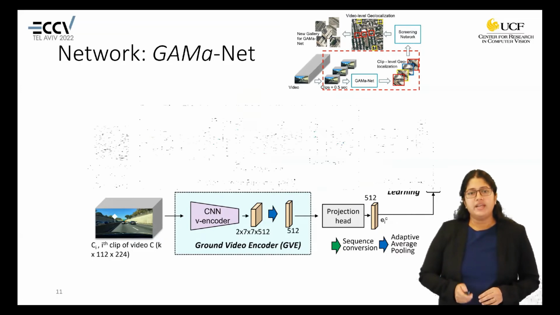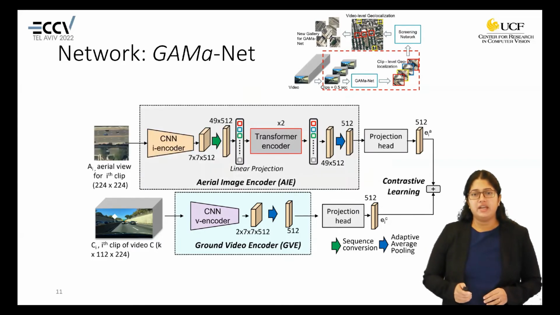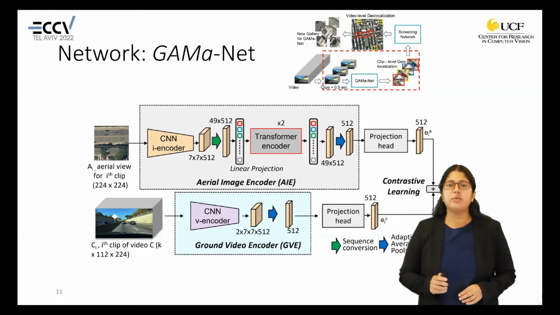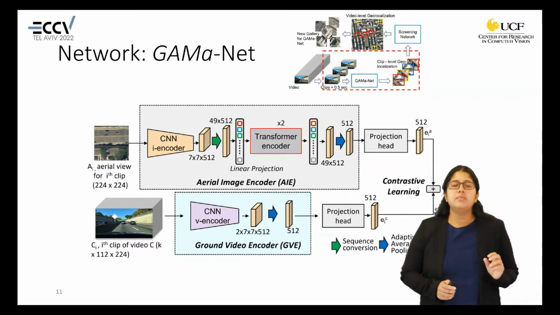The corresponding aerial image is encoded using an aerial image encoder, which has a 2D ResNet backbone and a transformer encoder to provide attention to the important features which correspond to the video. Once we have the embeddings for video as well as aerial view, we apply contrastive loss considering these two samples as the positives. We try to bring these samples closer together in the feature space while pushing the other samples apart.